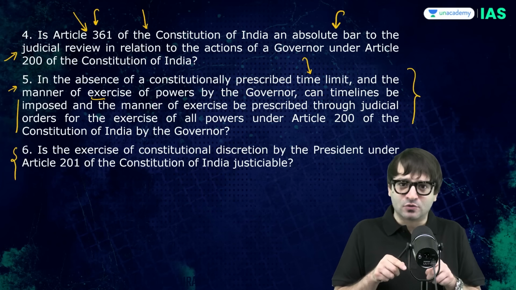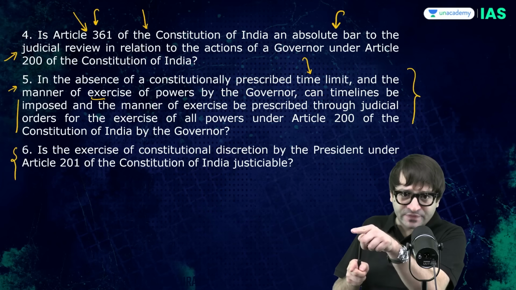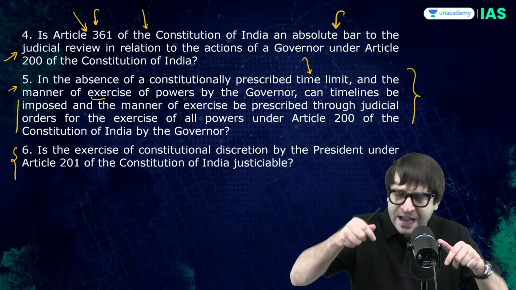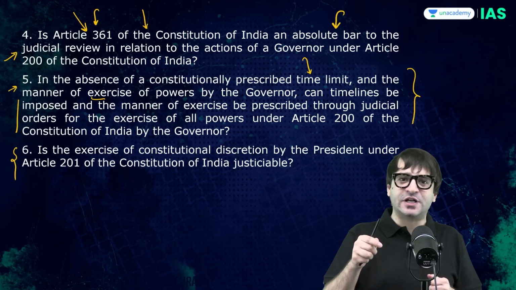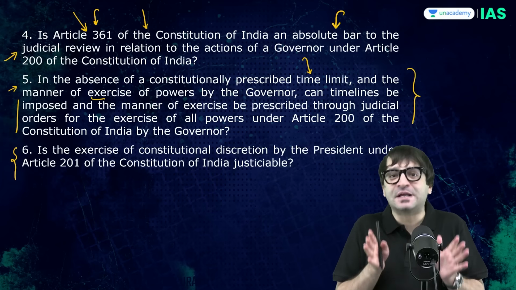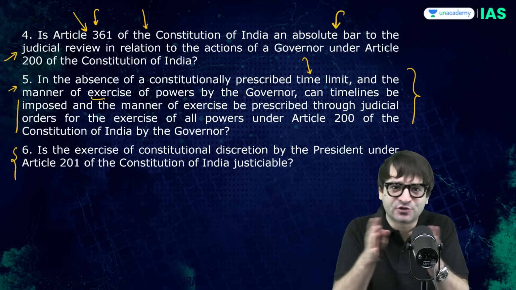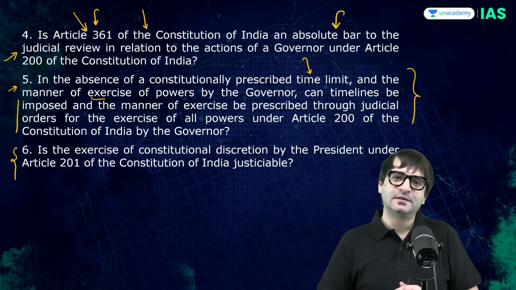The president may also, through the governor, send this bill to the legislature of that state. And then the legislature has 6 months to act on this bill. If the same bill is passed again by the state legislature, then it is sent back to the president. But what the president can do on this bill is not mentioned in the constitution. The constitution is silent on this.